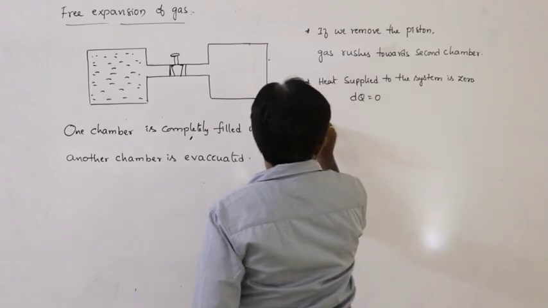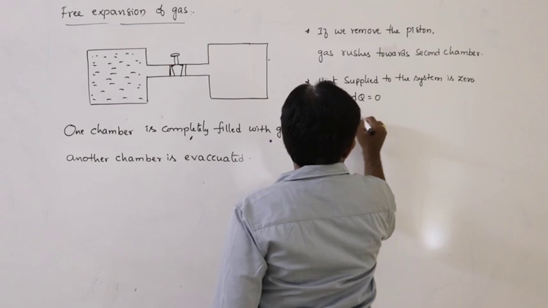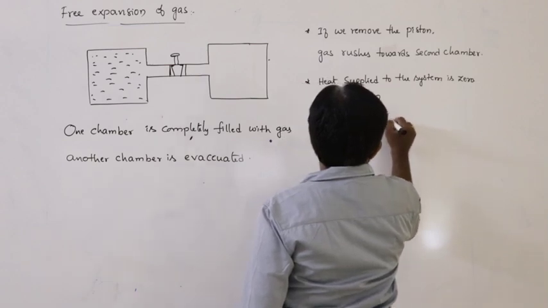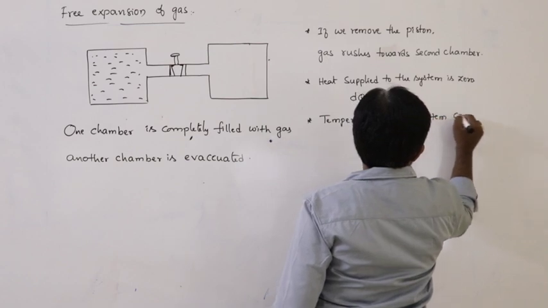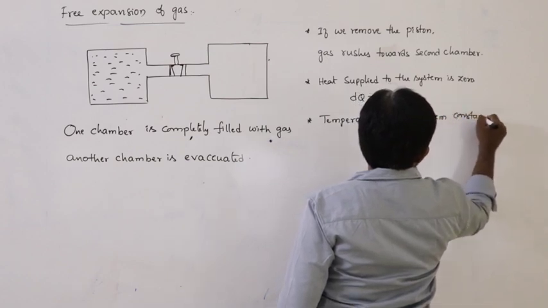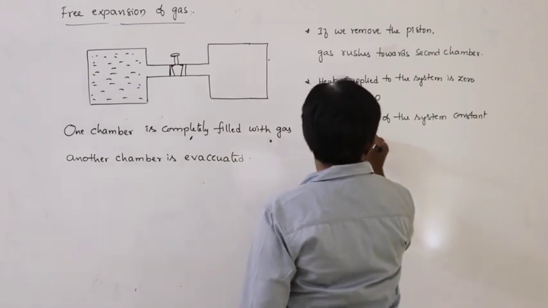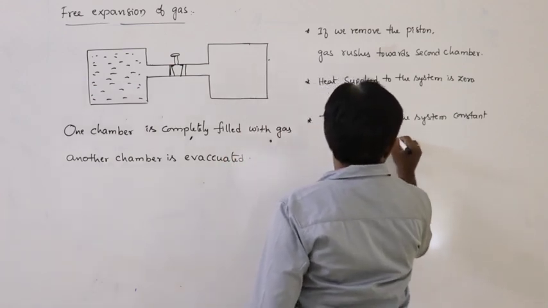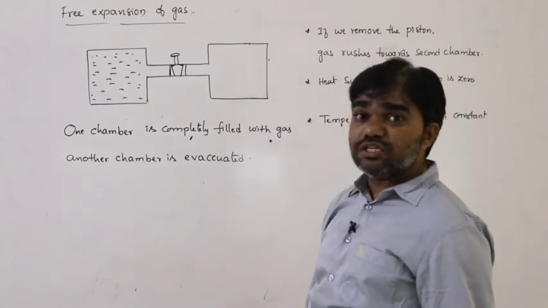And the second point here is that the temperature remains constant. The temperature of the system remains constant, does not change. If the temperature remains constant, what quantity does not change?